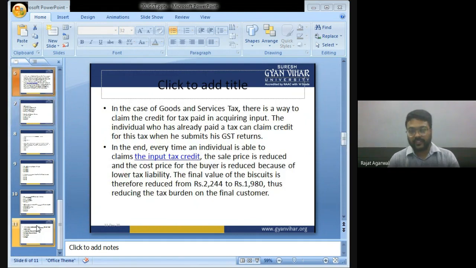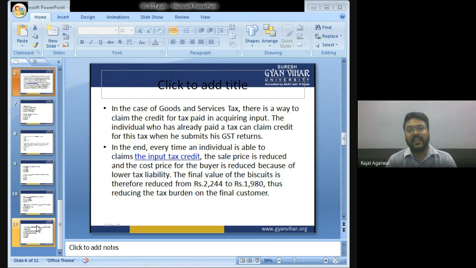In case of GST, there is a way to claim the credit of tax paid in acquiring input. The individual who had already paid a tax can claim credit for this tax which he has submitted in his GST return. So, if you have paid any tax on goods and services, then you can claim the refund or you can claim the deduction from the GST which you have to pay.